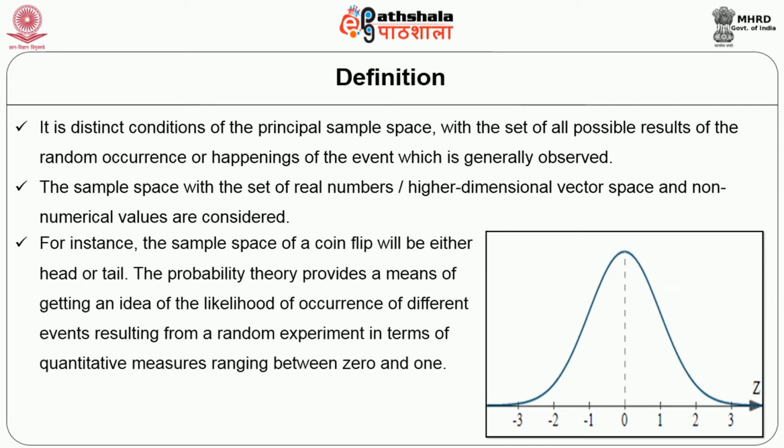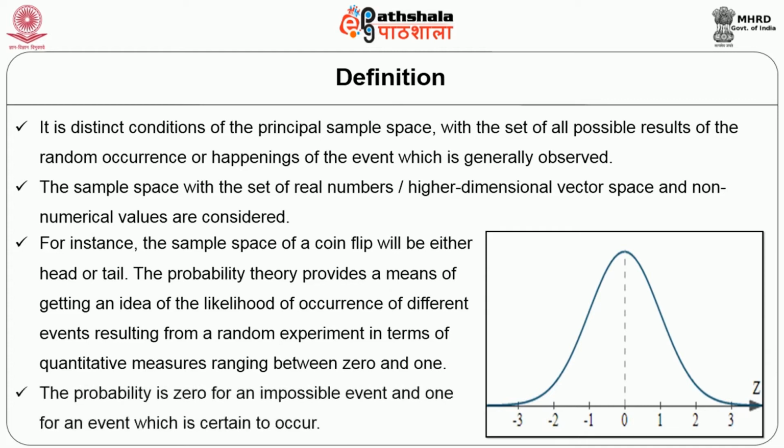For instance, the sample space of a coin flip will be either head or tail. Probability theory provides a means of getting an idea of the likelihood of occurrence of different events resulting from a random experiment in terms of quantitative measures ranging between 0 and 1. The probability is 0 for an impossible event and 1 for an event which is certain to occur. This is all the definition says.